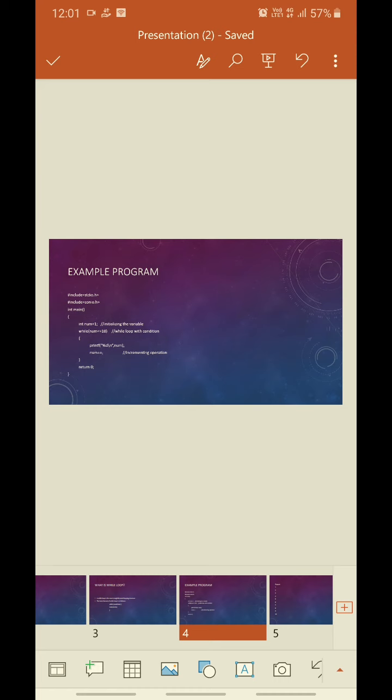In a while loop, we have provided a condition num less than equals to 10, which means the loop will execute the body until the value of num becomes 10. After that, the loop will be terminated and control will fall outside the loop. In the body of a loop, we have a print function to print our number and an increment operation to increment the value per execution of a loop.